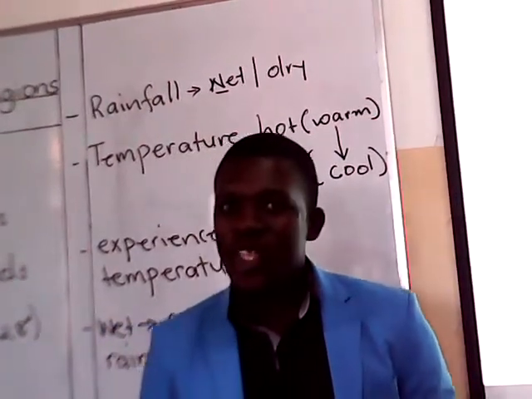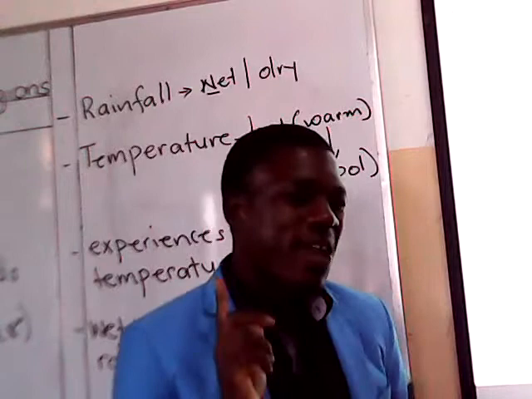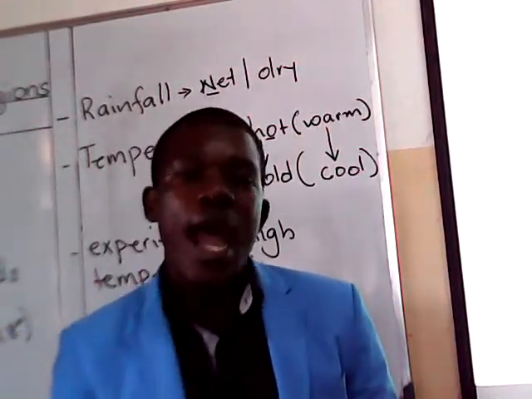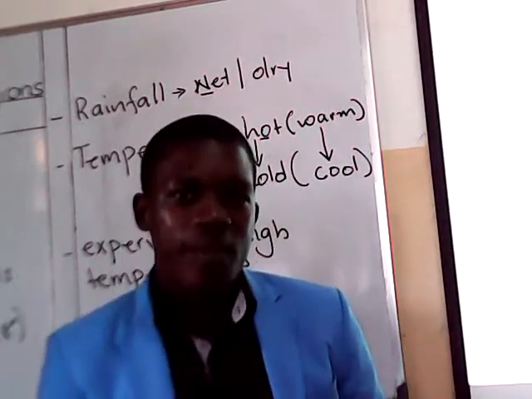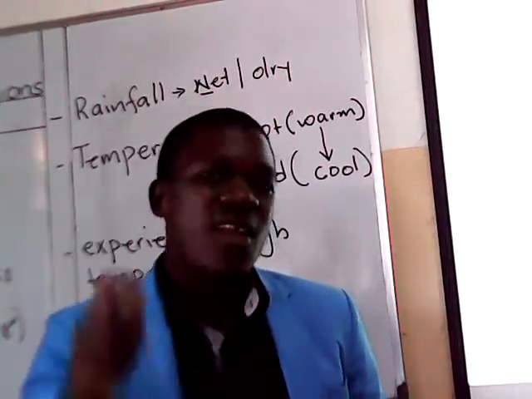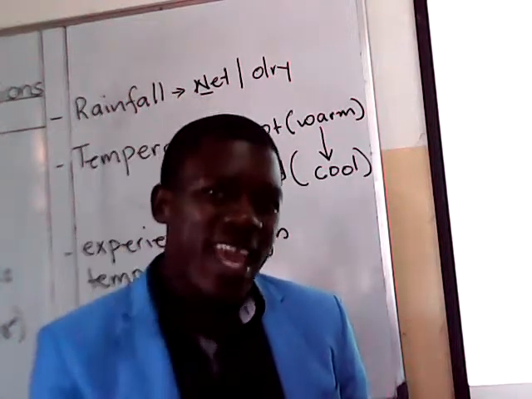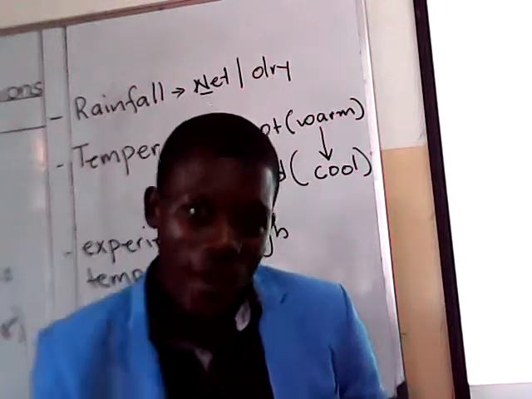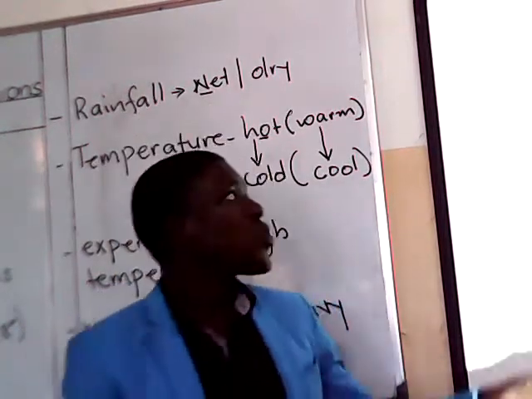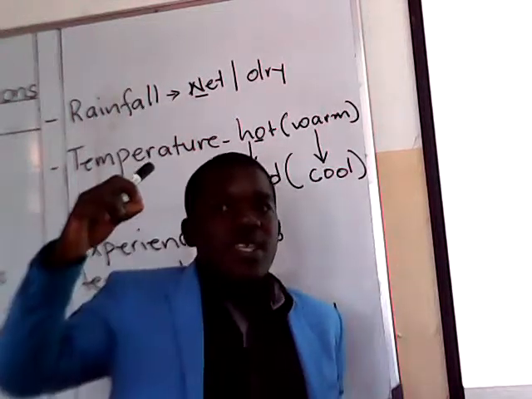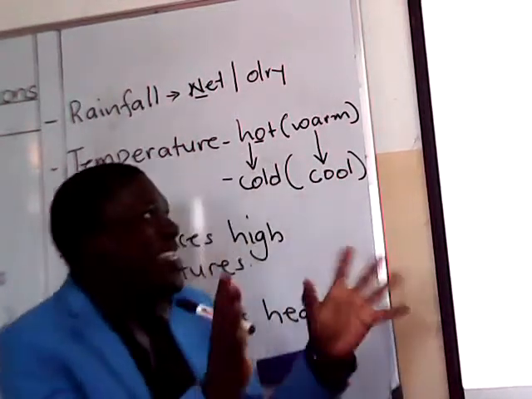Why? I explained that to you in primary 6, but I will repeat. Areas near the equator are hotter because they receive shorter sun rays. Are you together? That's why they are hot. So they receive shorter sun rays, which raises the temperature. It is a bit confusing.